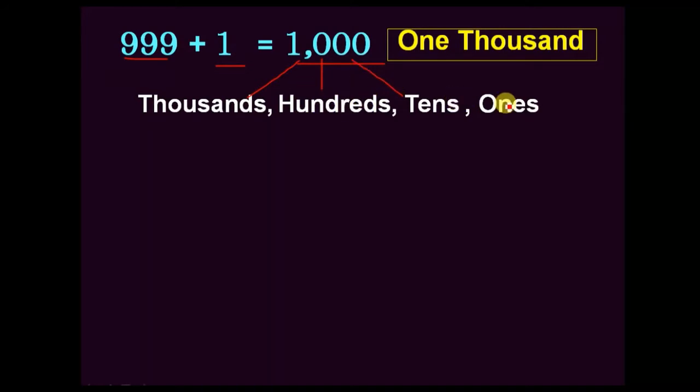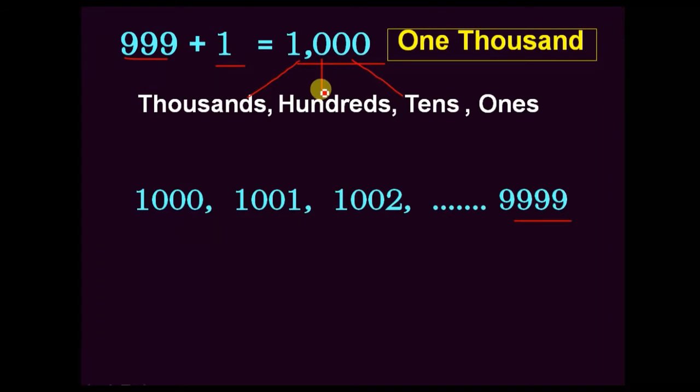Okay, ones, tens, hundreds, thousands. Four digit numbers start from 1000 and end with 9999. We are familiar with these numbers; we learned them in previous classes. All these have four place values up to thousands. In these four place value numbers, the smallest one is 1000 and the greatest one is 9999.